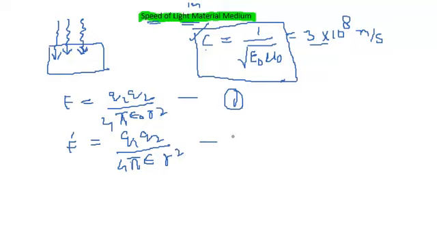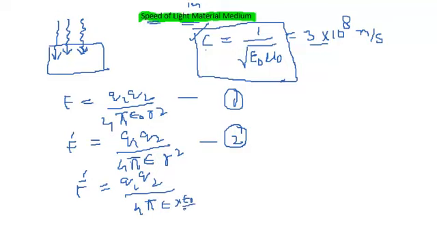This is equation number 2, and further we will modify equation number 2 as F dash equal to Q1 Q2 divided by 4 pi epsilon naught r squared, multiplied by epsilon divided by epsilon naught.